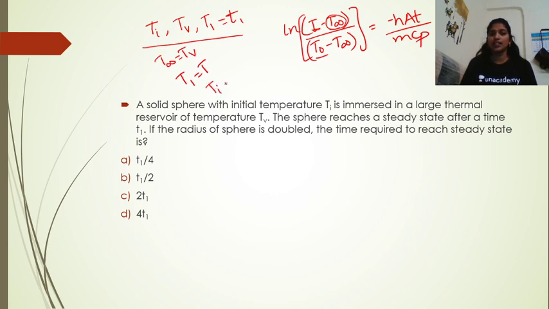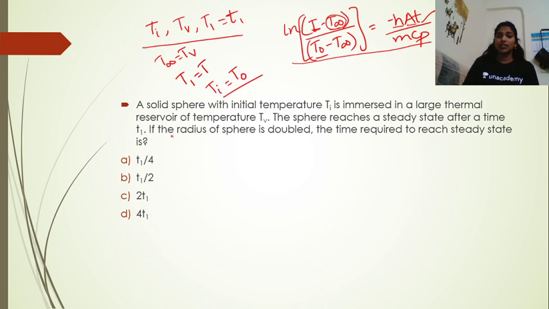The initial temperature is given as T0, in the question it is Ti, so Ti is equal to T0. These are the terms, and h is the convective heat transfer coefficient and A is the area. t is the time at which we get this temperature, and m is the mass of the sphere or the material we are taking, and Cp is the specific heat capacity. So these are the terms in the equation.